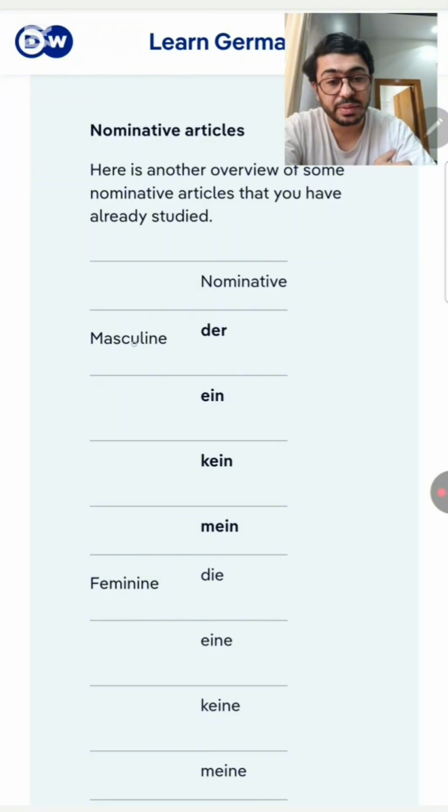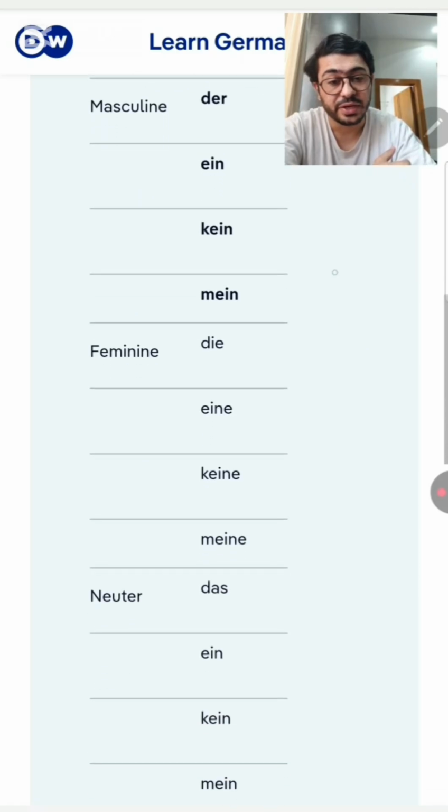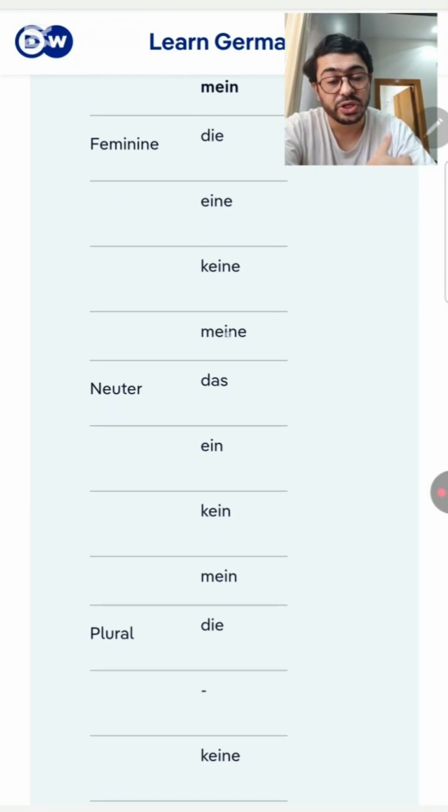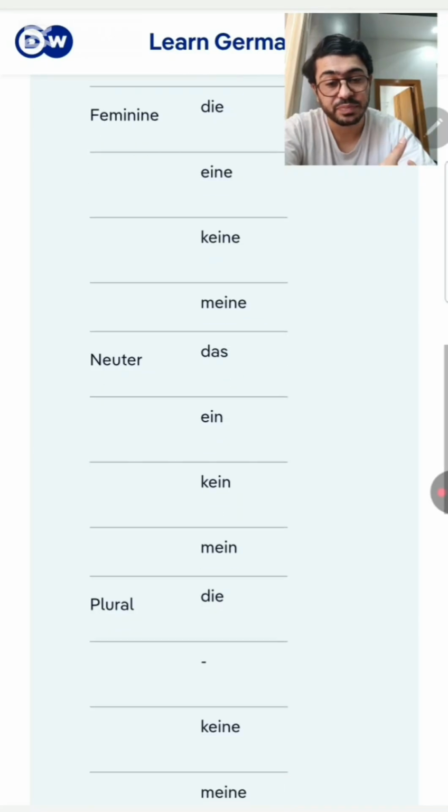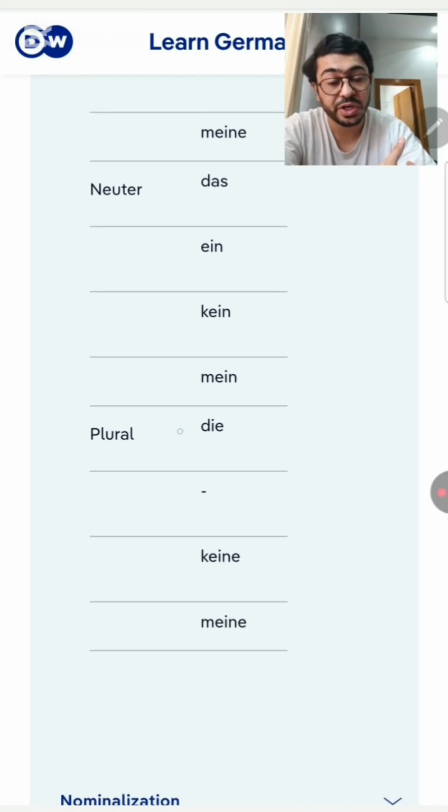Nominative masculine articles: der, ein, kein, mein. And we have feminine nominative articles: die, eine, keine, meine. And we have neuter nominative articles: das, ein, kein, mein. And we have plural nominative articles: die, keine, meine.